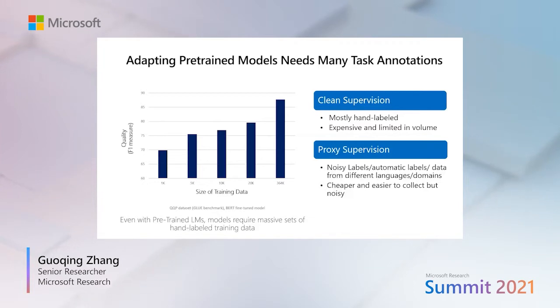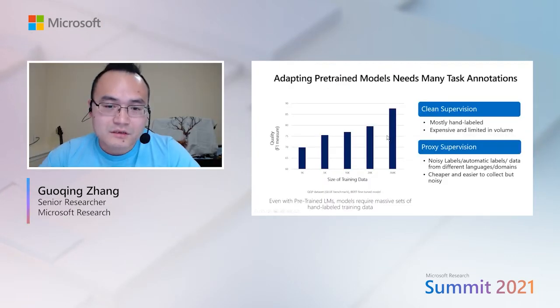For example, in this plot, I'm showing the performance of a fine-tuned BERT model on this QQP dataset, which is a sentence similarity task. And you can see that in order to obtain above 80% performance, we need more than 300,000 examples. So this is clearly not the case for a lot of actual applications or domains where we only have a very limited amount of labeled data.